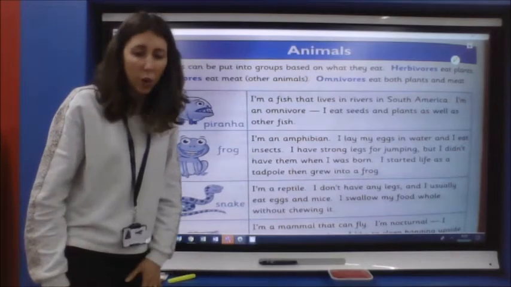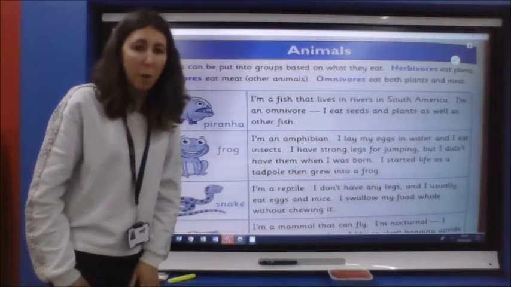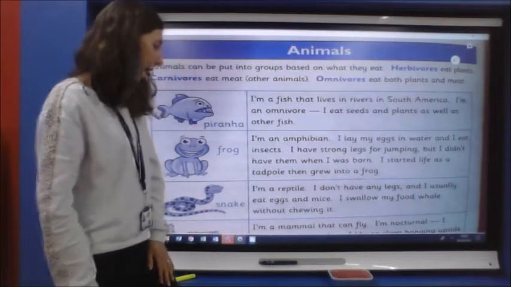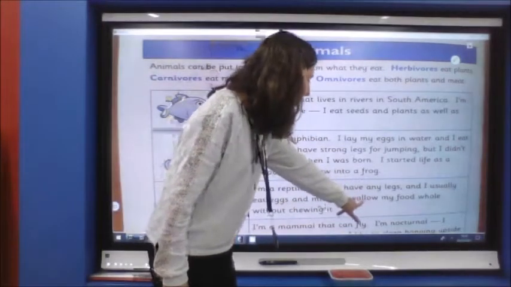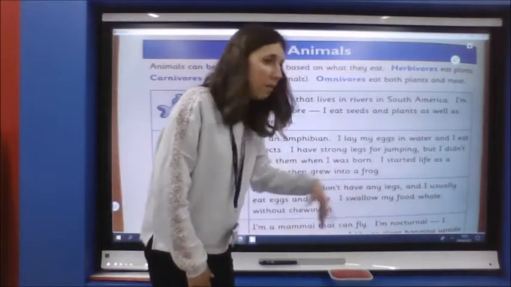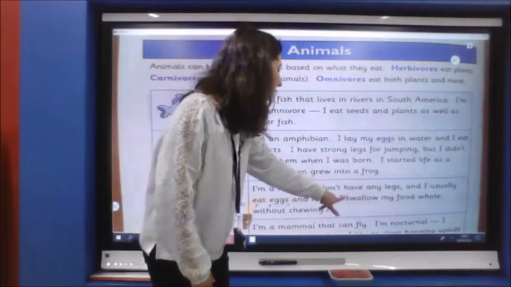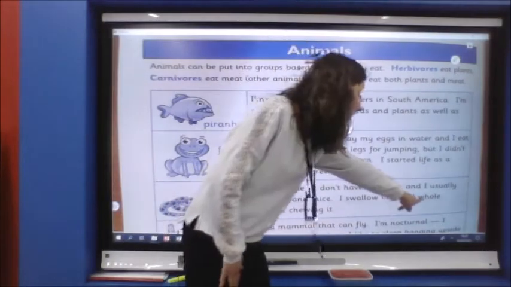So usually is like another way of saying normally. The thing that they do most of the time. I usually eat eggs and mice. Another tricky word was swallow, because it looks like you might have the word all in the middle, where you've got the A making an O sound. I swallow my food whole. Again, that was quite a difficult word.